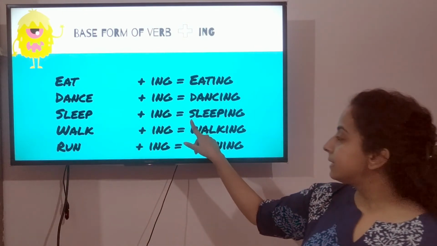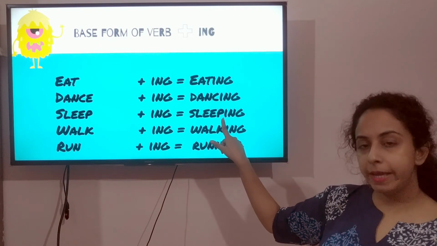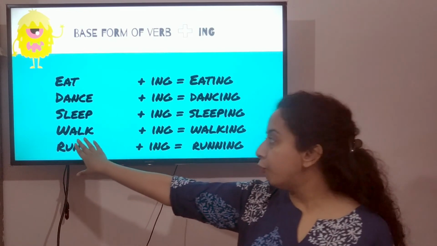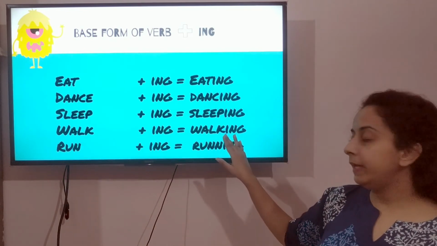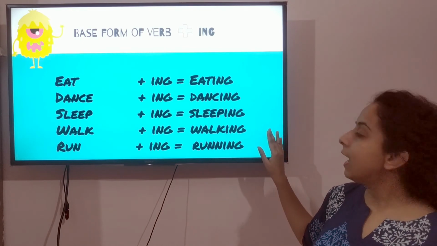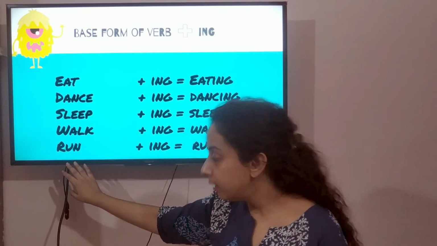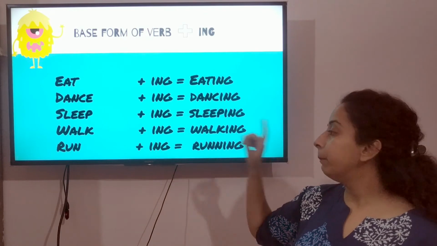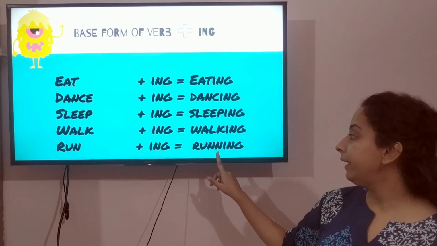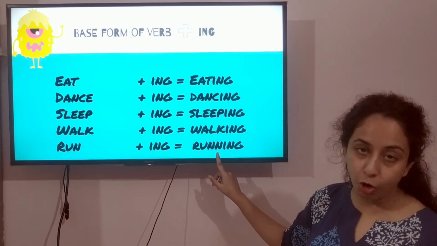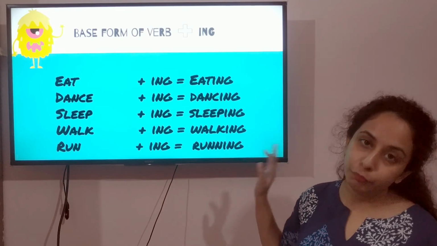Sleep, the spelling remains the same, we simply add ing. Walk, the spelling remains the same, we are simply adding ing. Run, we are adding ing, but before doing that, we are adding one more letter n in the word.